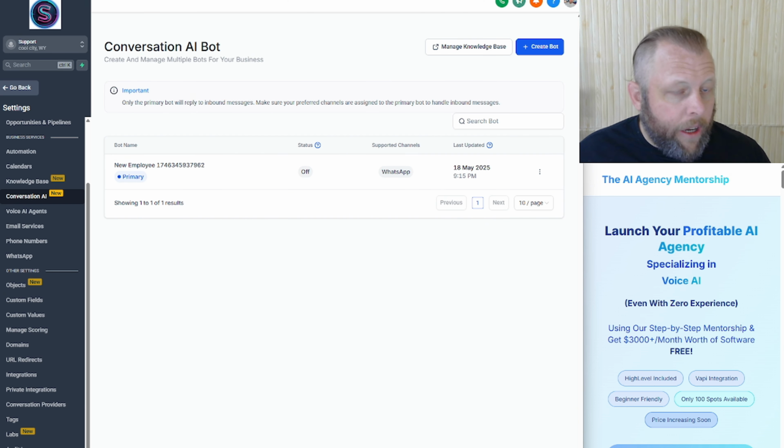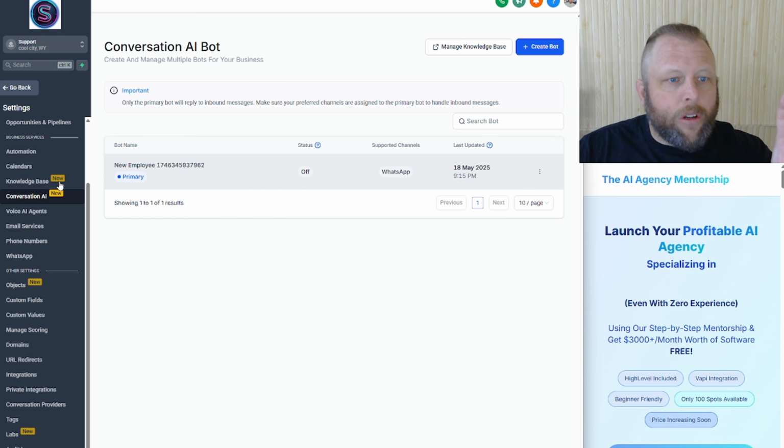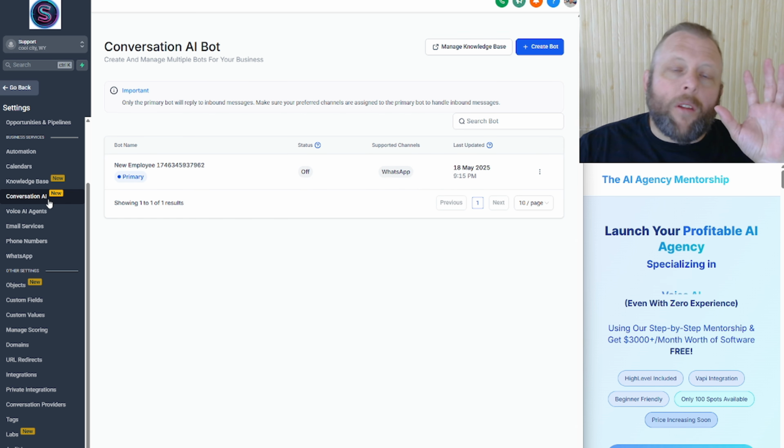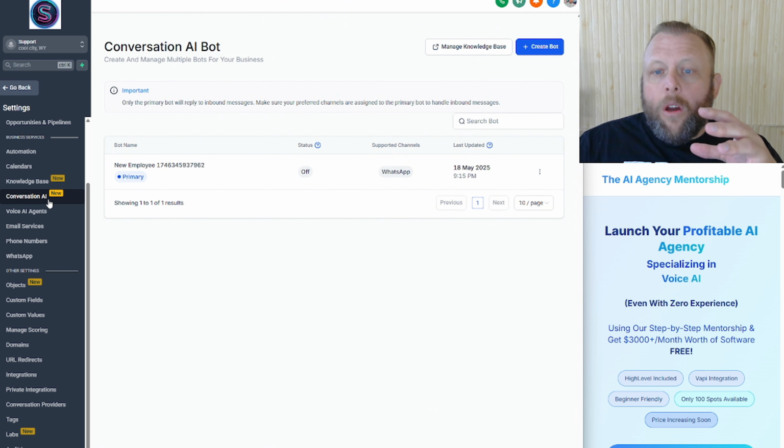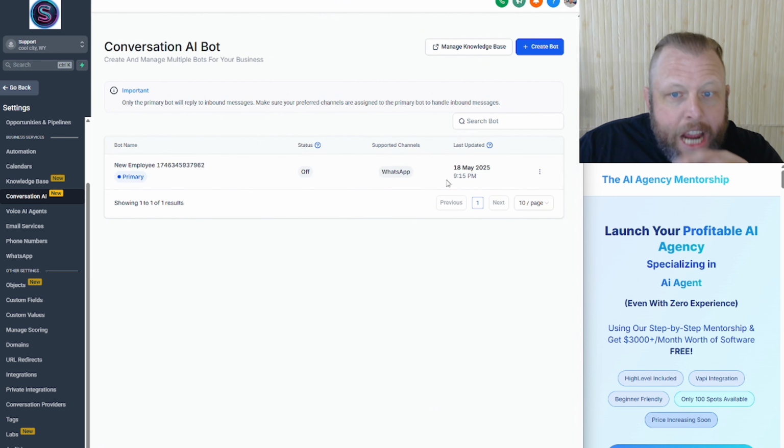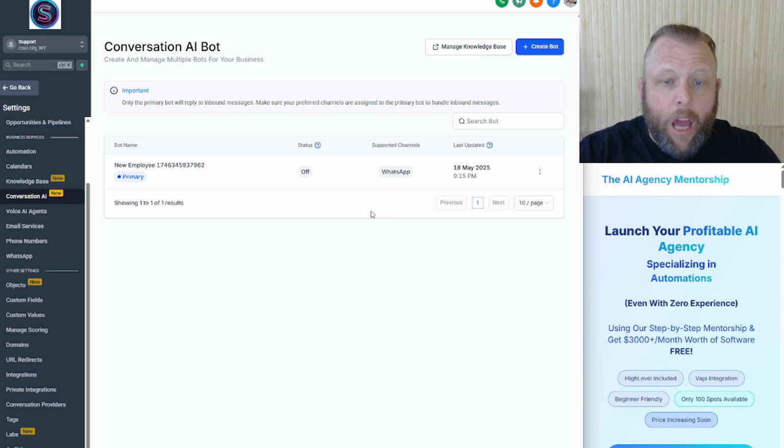You're going to come into your HighLevel account, and one of the first things you need to do is make sure that your Conversation AI is not enabled anywhere. So you're going to come into Conversation AI, or at the very least, it is not enabled on any forms or any channels where we want to use our chat system.